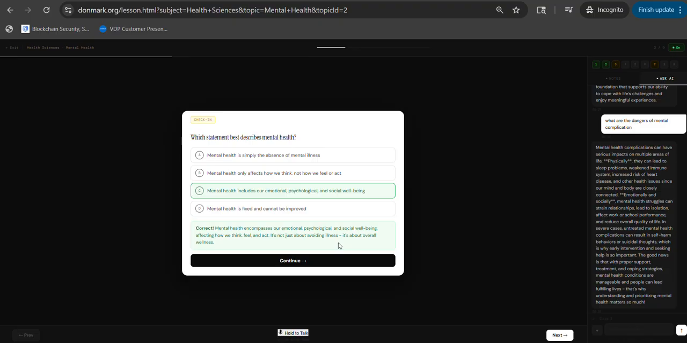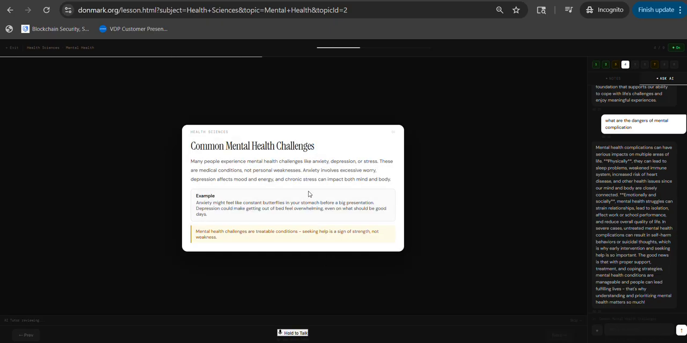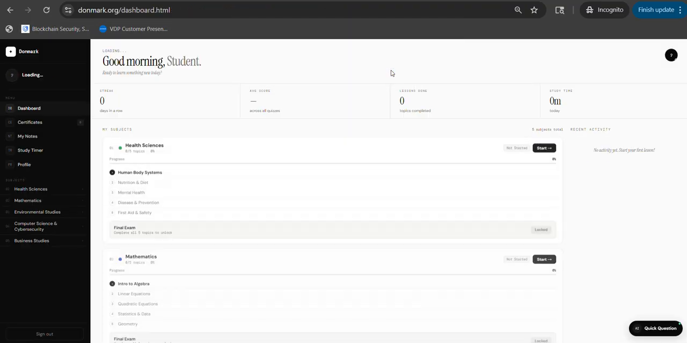Mental health encompasses our emotional, psychological, and social well-being, affecting how we think, feel, and act. This is not just about avoiding illness, it's about overall wellness. So continuing, it is going to start defining. Good. Remember the main point. Many people experience mental health challenges like anxiety, depression, or stress. Tap next when you're ready. So we're going to be ending it here. I'm going to be exiting.